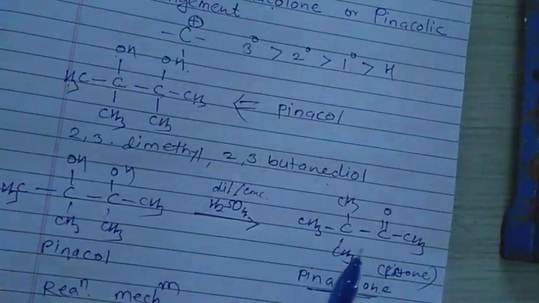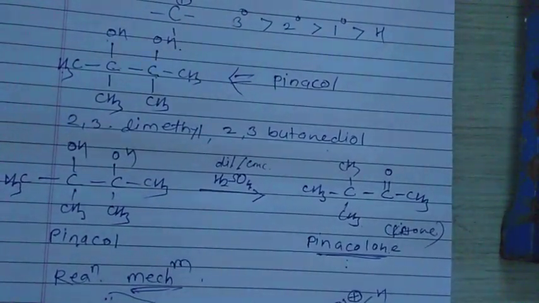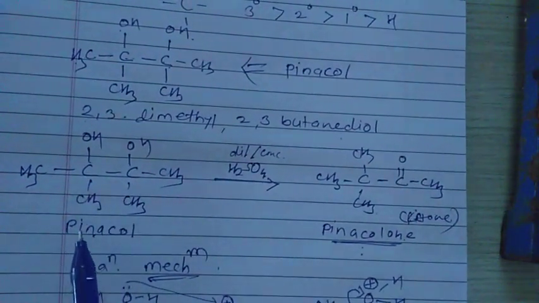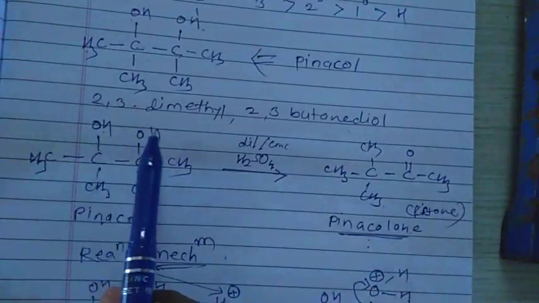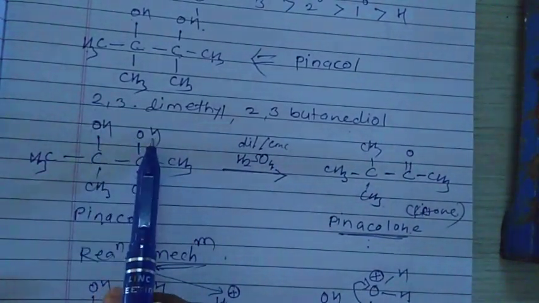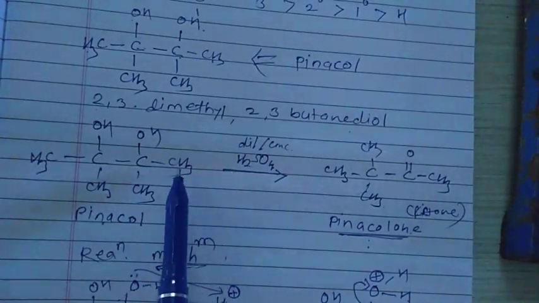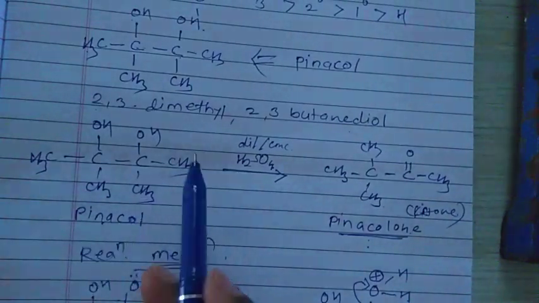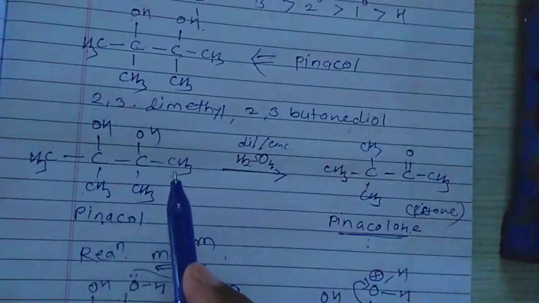Here this is called the pinacol-pinacolone rearrangement. Here the one question is why there is a shifting of the CH3, and the second one is which OH group is preferred for the attack of the acid whenever these R groups are different. When there is a difference in this R group, how will the rearrangement be possible?